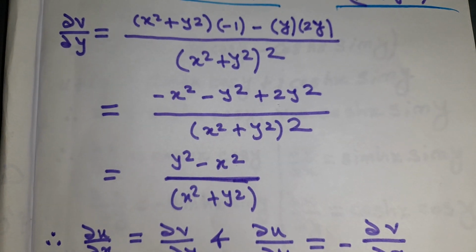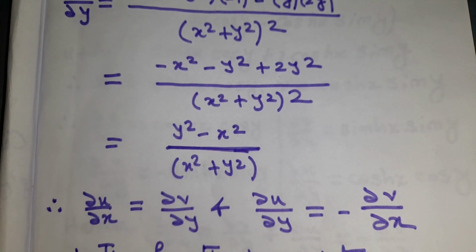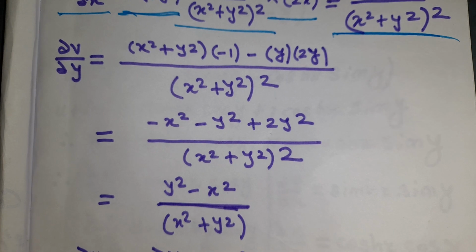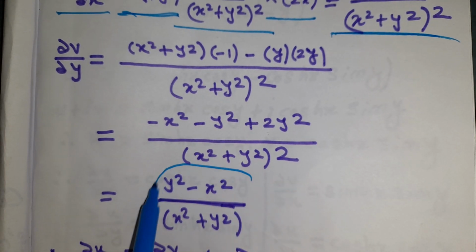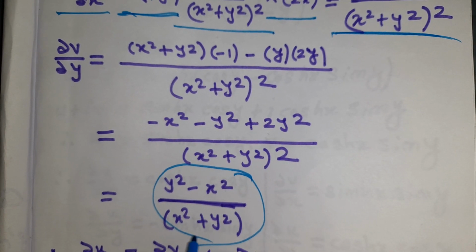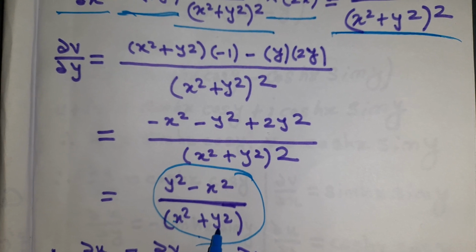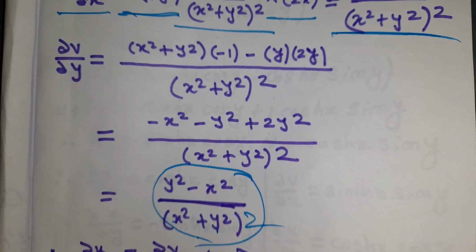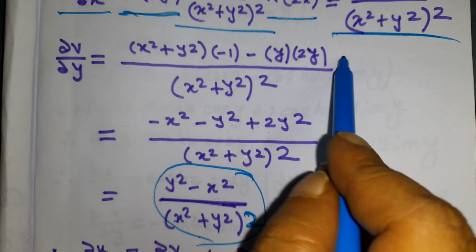And if we differentiate v with respect to y, what will we get? We will get (y squared minus x squared) by (x squared plus y squared) whole squared. Okay, this will be whole squared. You just check these steps.